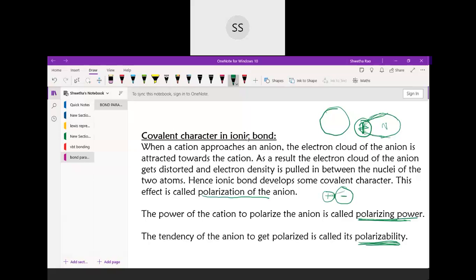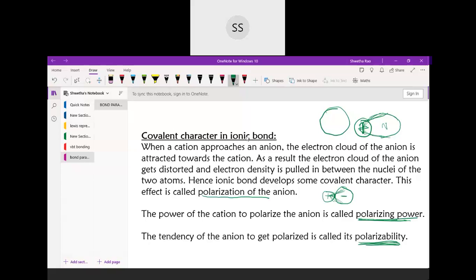So that is the reason why they thought that when the cation combines with the anion, the electron density from the anion gets shifted towards the cation, because the cation has nothing to give, right? They are positively charged, they don't have electrons with them. So these anions are the ones who have electrons. So they were found to shift their electrons and share those electrons between the cation as well as the anion.